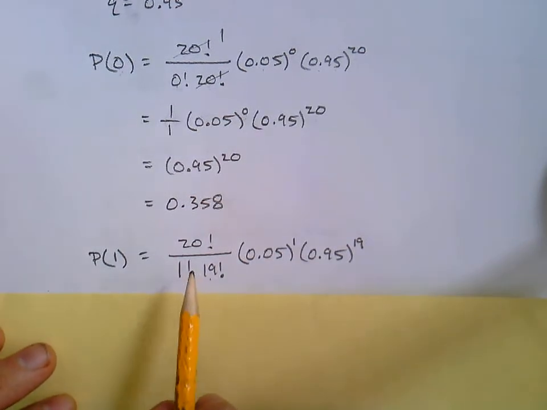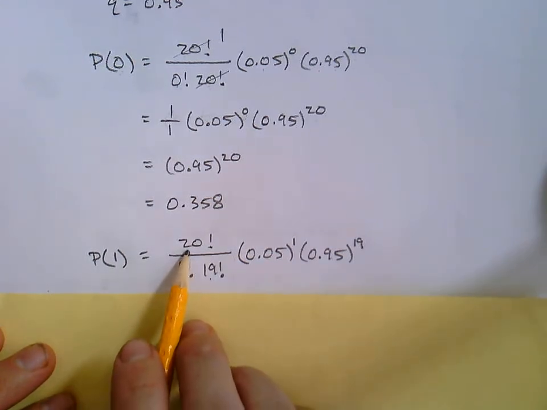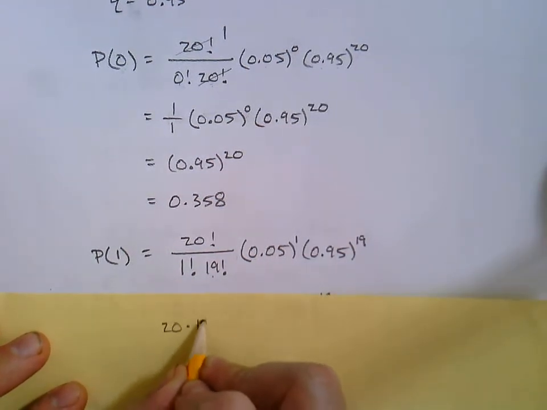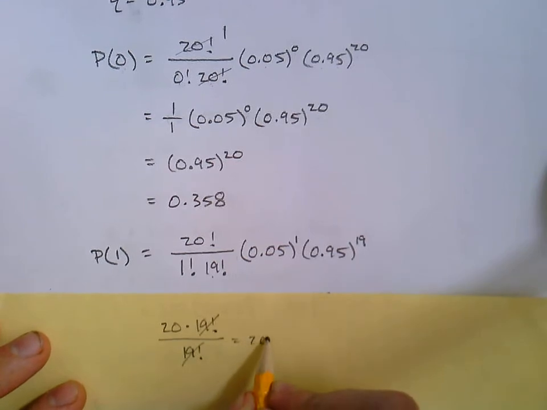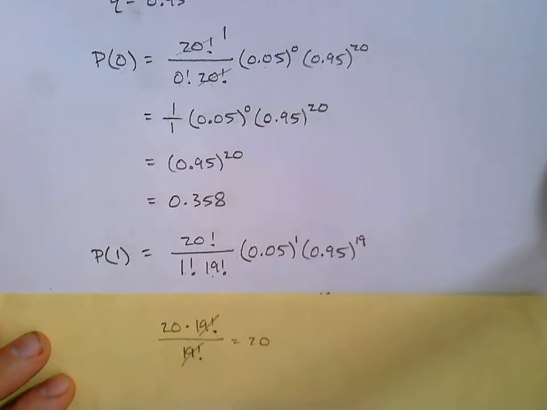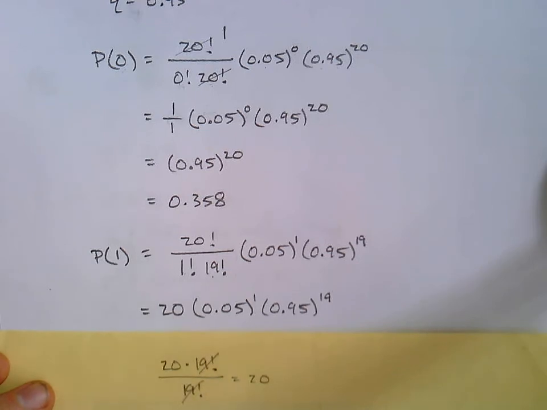Okay, let's simplify what we see here. And now, hey, here's one of these cases we saw when we were reviewing factorials, 20 factorial over 19 factorial. So we could think of that as 20 times 19 factorial over 19 factorial. These would cancel, and we just get 20. And it's divided by 1 factorial. Well, that's just 1, so that's not influencing anything. We've got 20, and then 0.05 to the first, 0.95 to the 19.